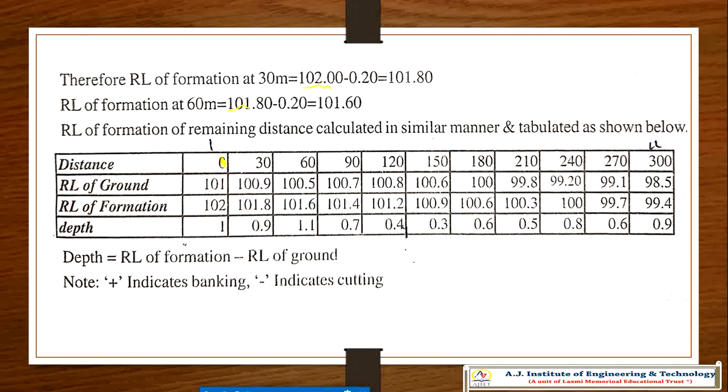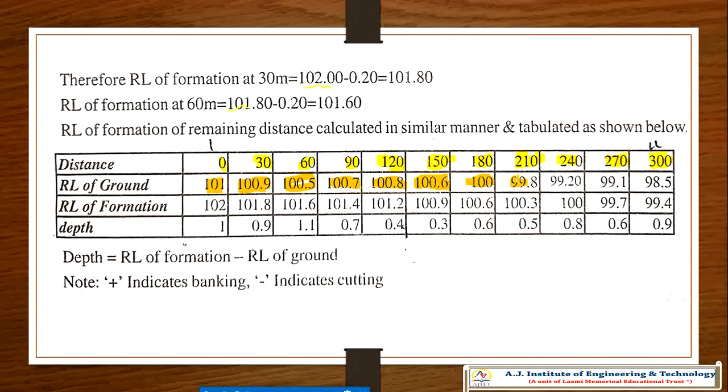See now here, this is the interval of 300 meters length. Correct, 0 to 300 with a 30 meter interval, isn't it? So this is the 30 meter interval length. Now, what is the actual ground profile? The actual ground profile is 100.9, 100.9, 100.5, 100.7. This is the actual ground profile which is mentioned in the problem, right?